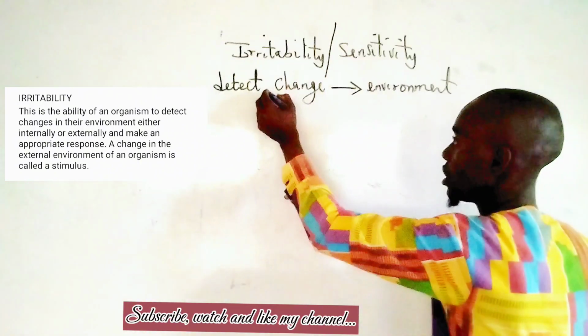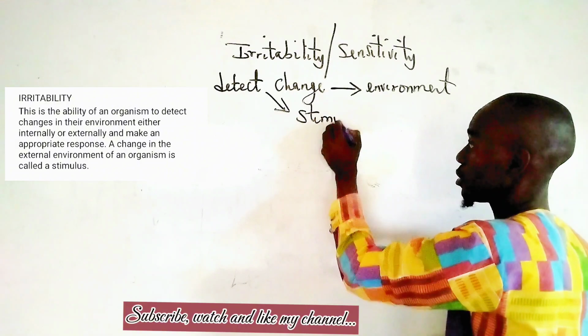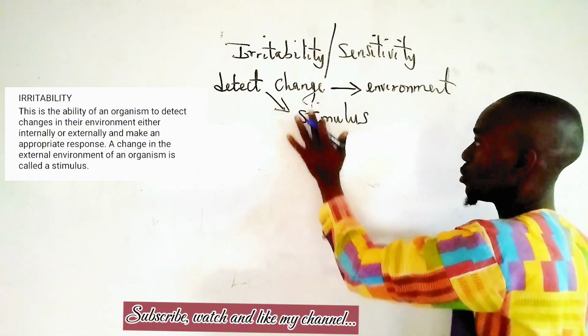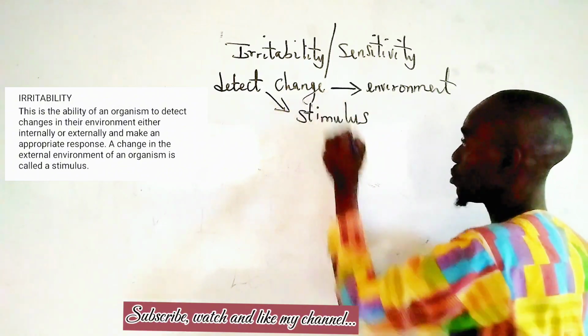So the kind of change they detect in the environment is what we call stimulus. So the change detected in the environment of an organism is referred to as stimulus.